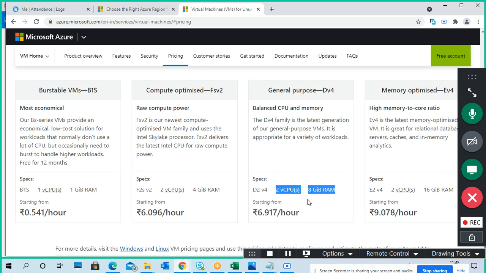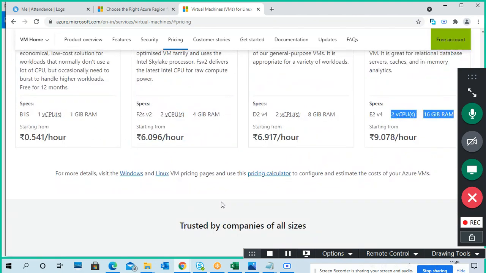And here again the infrastructure changes: two CPUs, 8 GB RAM, and almost 6.9 rupees, around 7 rupees per hour. And if you take memory optimized, it is 2 CPUs 16 GB RAM, meaning however much infrastructure you require, you can do it. It is also based on your operating system, like Windows or Linux.